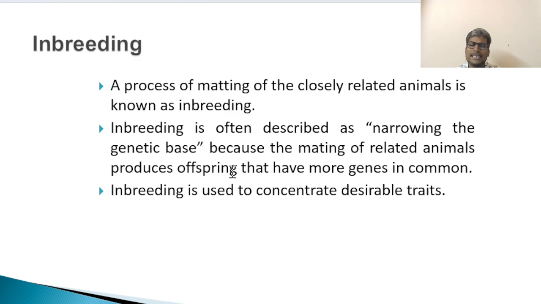First we discuss what is inbreeding. A process of mating closely related animals is called inbreeding. Inbreeding is often described as narrowing the genetic base. Within the herd, within a group of animals, breeding occurs again and again within that herd. If it is poultry, within that group. If it is sheep, within that flock. If it is goat, within that group.